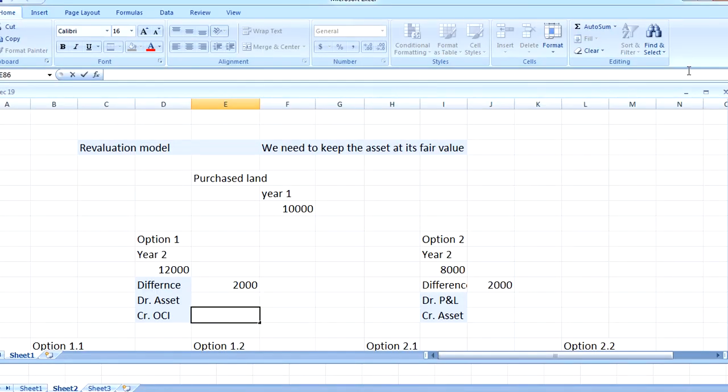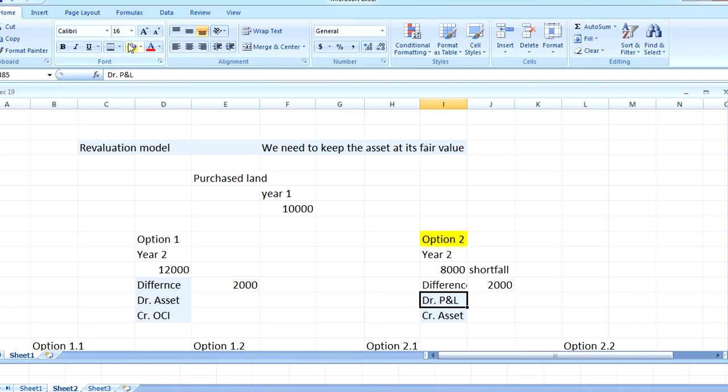Now there is one more example. In option 2, the value of the land, which was 10,000 earlier, has reduced to 8,000. So again there is a difference of 2,000, but this is a shortfall. The shortfall should be charged to profit and loss, and since there is a decline in the value of the asset, we have to credit it.